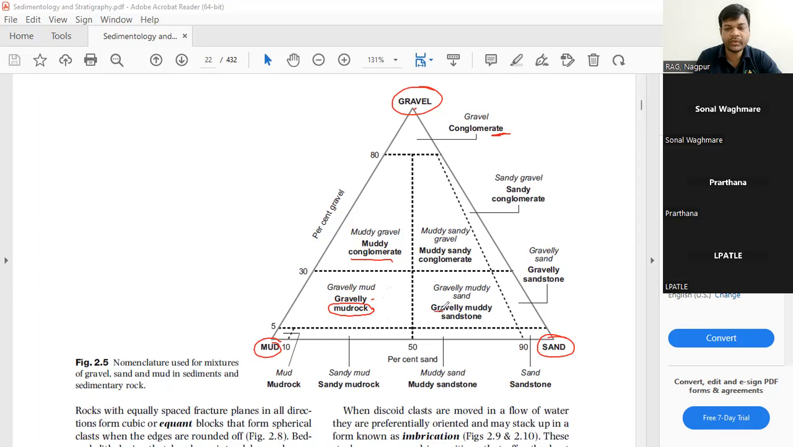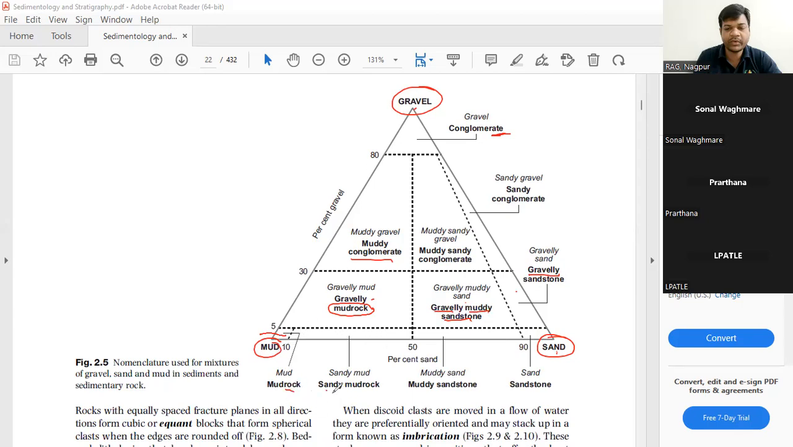And here gravelly muddy sandstone, because mud is there, sand is there, and gravel is also there, but gravel is least in number, mud is less in number, and sand is dominant. Here gravelly sandstone, again gravel is negligible. Now here, where there is almost 100% mud, it will be mud rock.